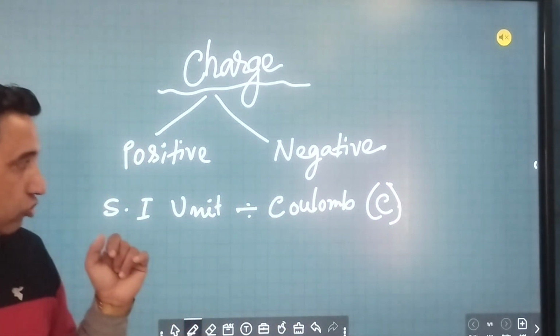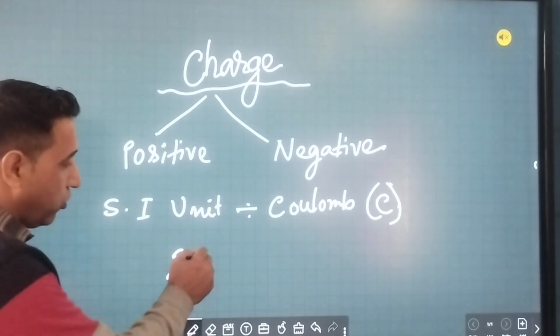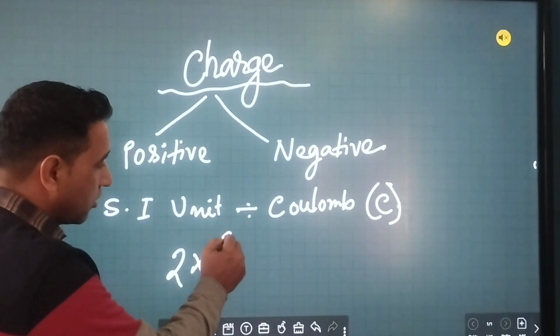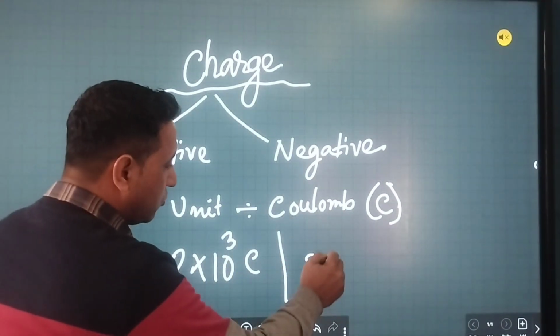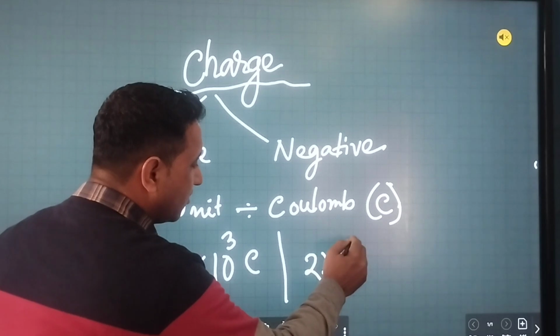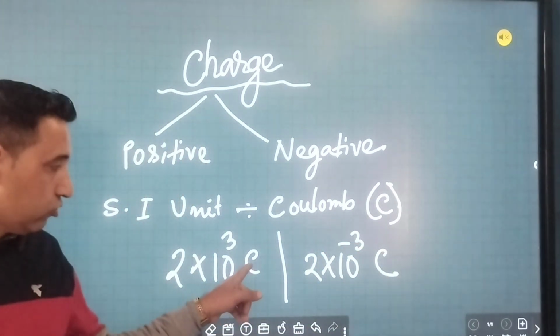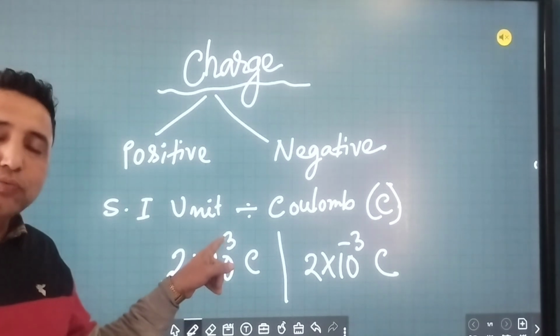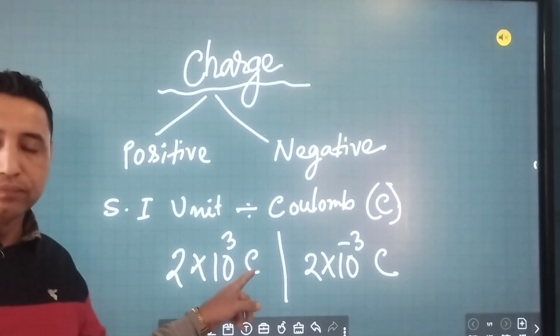Here also, like mass, if somebody writes 2 into 10 cube coulomb, and somebody writes 2 into 10 to the power minus 3 coulomb. Here you see it's coulomb. So 10's power is positive, which means this value is more than 1 coulomb.